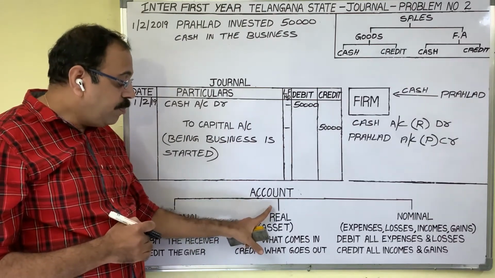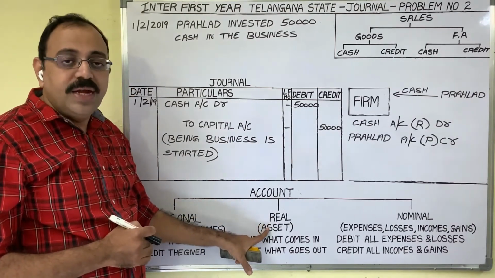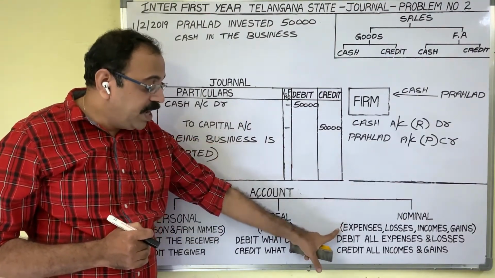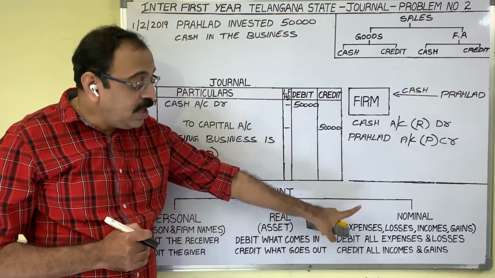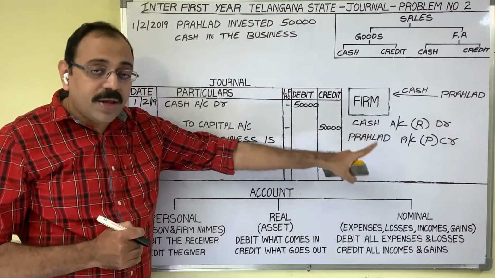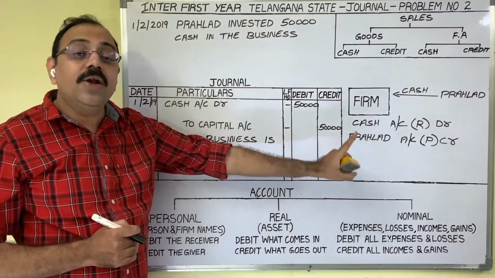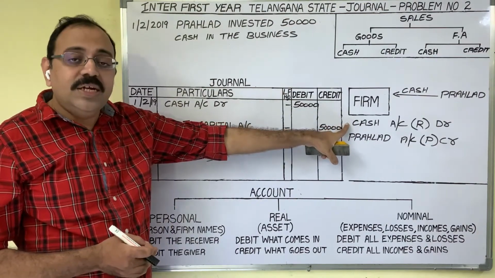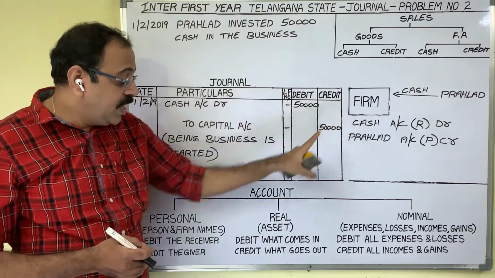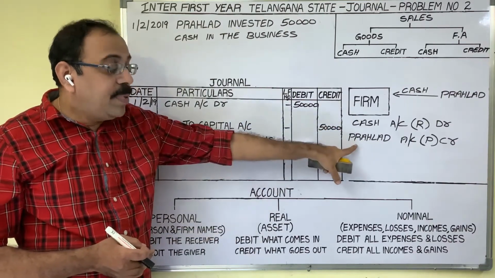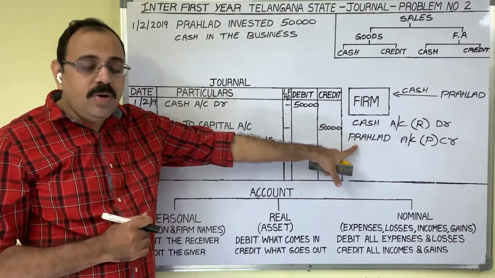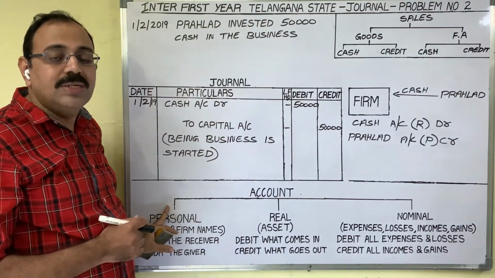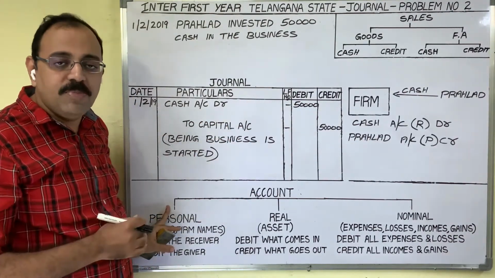If an account is opened with an asset name, it is a real account. If an account is opened with an expenditure name, loss name, income name or gain name, it is a nominal account. Cash is an asset, therefore it is a real account. And Prahlad is a person's name, therefore Prahlad account is a personal account. The second step, grouping, is completed.